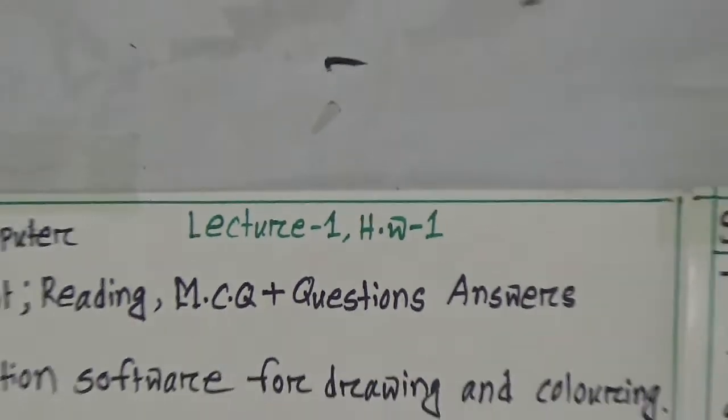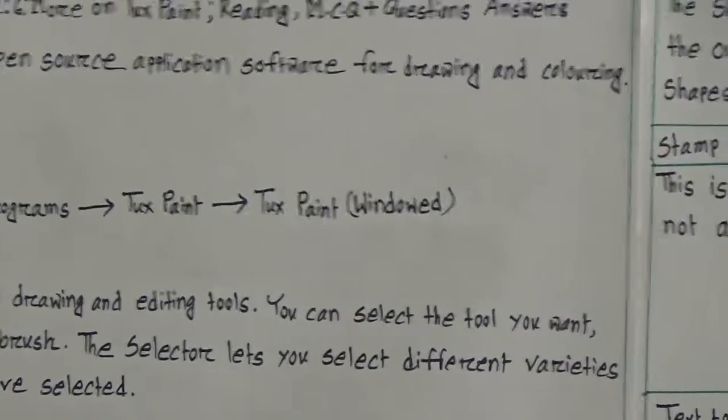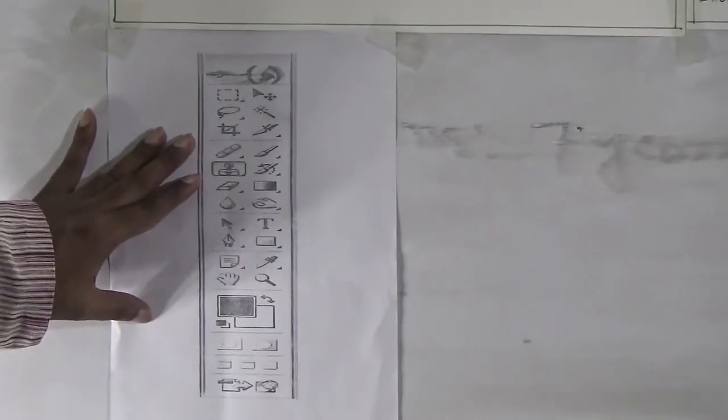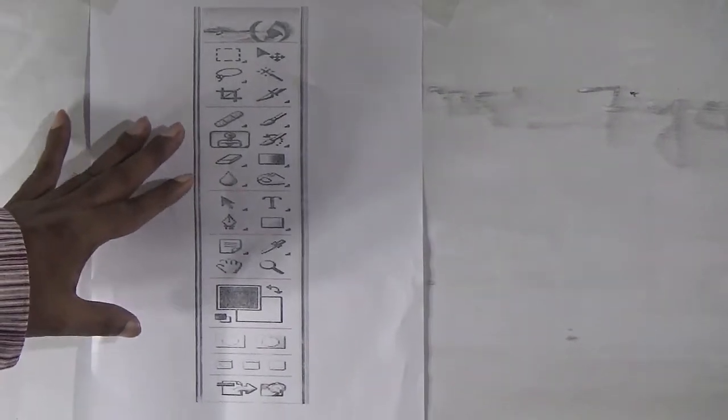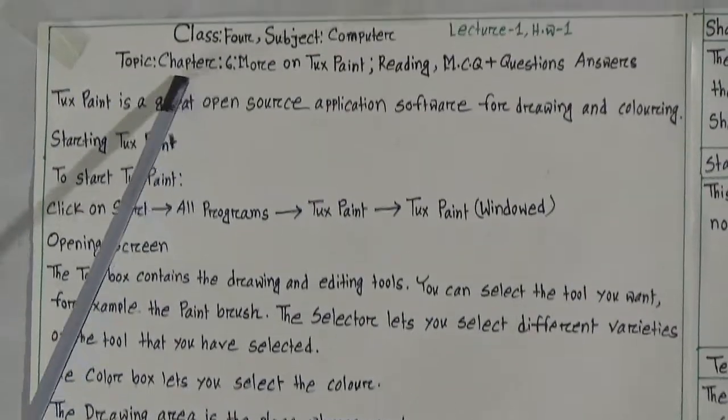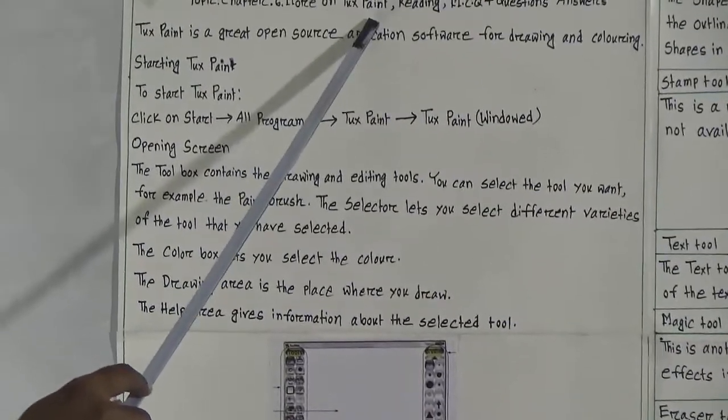So dear students, look at the board here. You will see some different kinds of tools, basically 7 tools, but here the minor tools are given also. So on the basis of 7 tools, today our class will be held. Now we will go to our reading session. All of you open your computer ahead book 3, chapter 6, more on TextPaint.